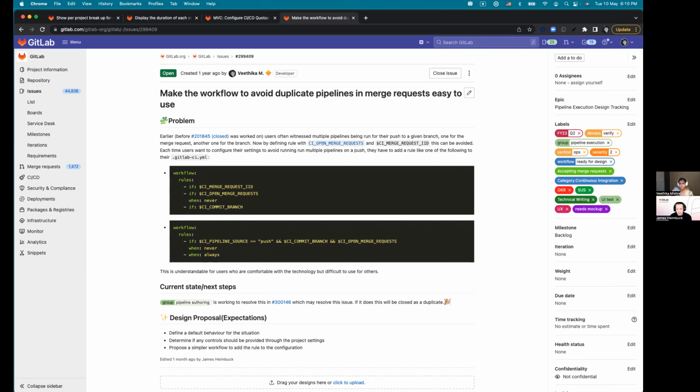Back to you, James. Those are really exciting features. I'm really excited that we'll be able to show duration within a pipeline where the stages are taking the most time. That'll be a lot easier to use, at least within a single pipeline. I think that's a great MVC for us, and we can iterate on that with users. So we'll definitely be opening a feedback issue once that feature is launched.